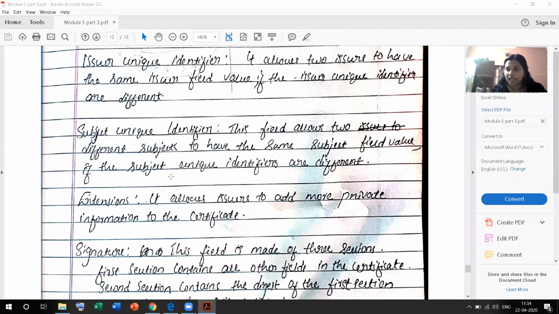Extension. Then we can differentiate the certificates. Extension allows the users to add more private information to the certificates.